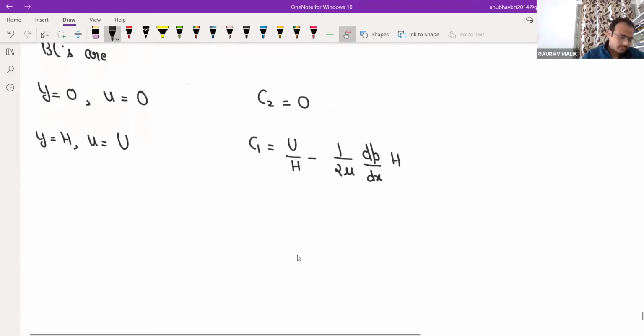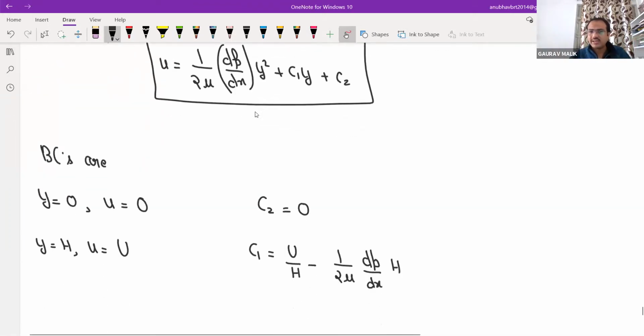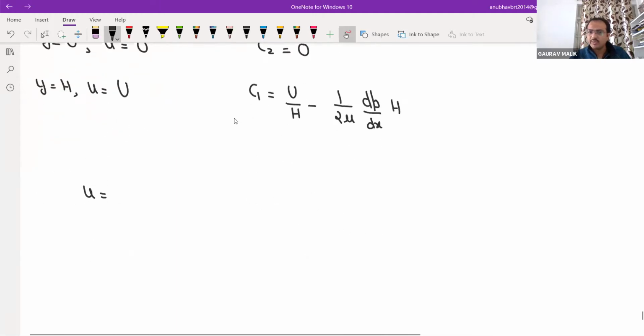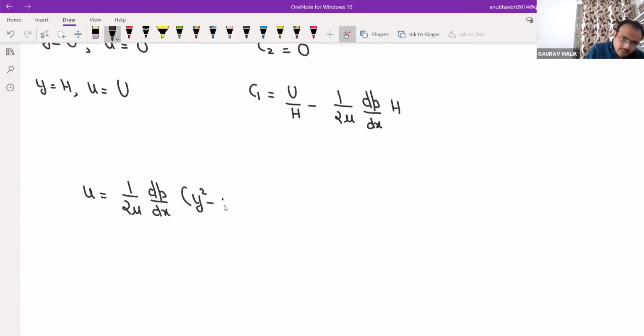Again, there is no need to mug up all these equations. You need to remember only the general relation, and with its help it will take only 2 minutes to derive any equation. So u is equal to 1 by 2 mu dp by dx (y square minus yh) plus U by h into y.